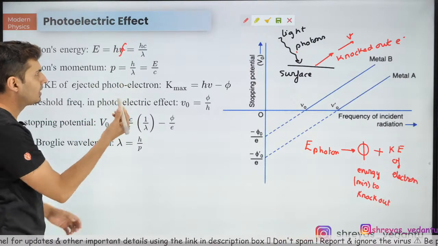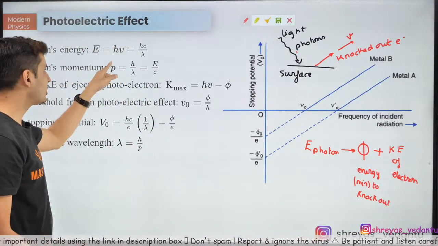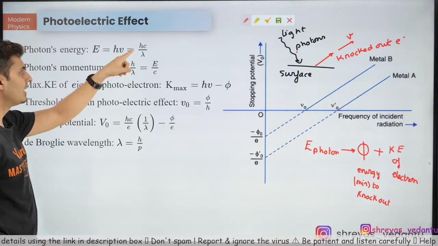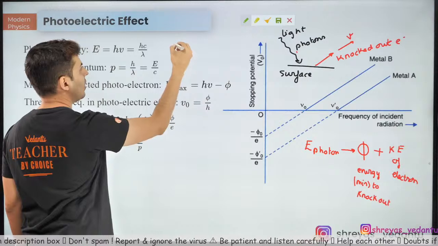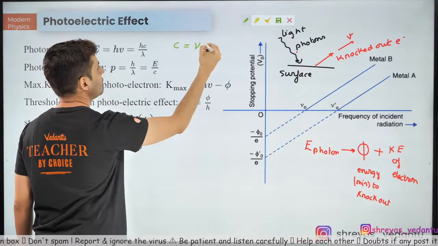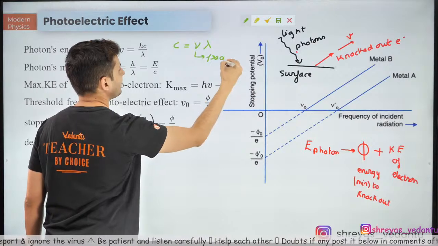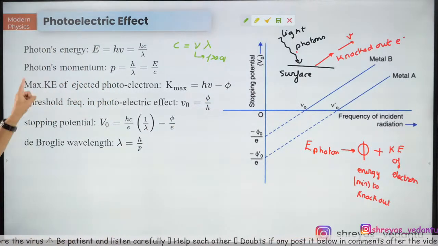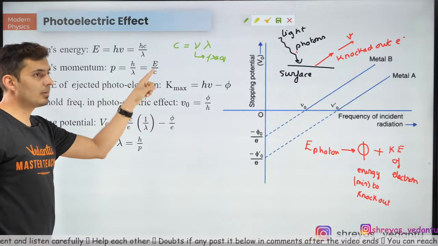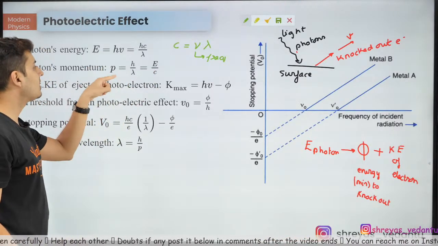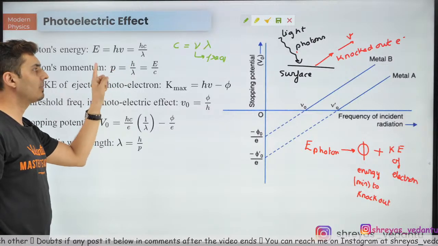Now, the energy of a photon is h nu, or some people also write it as hf. These symbols are used interchangeably. So h nu or hf, one and the same thing. It is also hc by lambda. This comes from the fact that c is nothing but nu lambda, where nu is the frequency. The momentum of a photon is h by lambda. I hope you remember this. This is your de Broglie equation in a way. Momentum is h by lambda, or lambda is h by p.